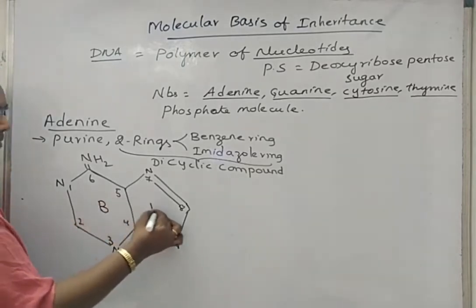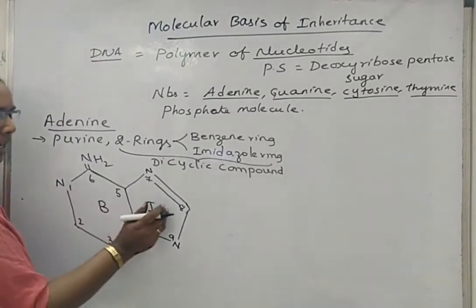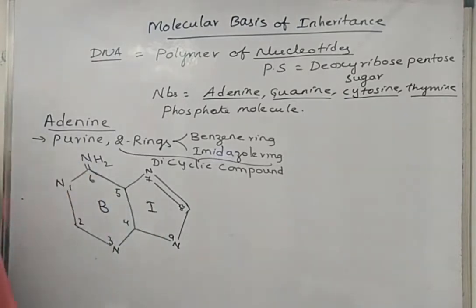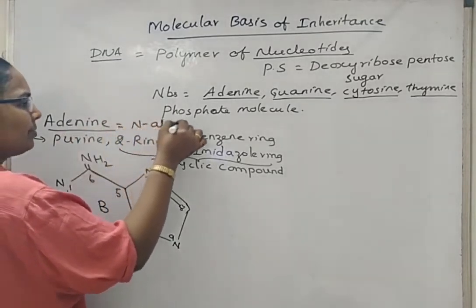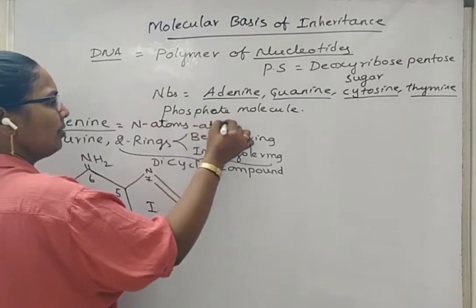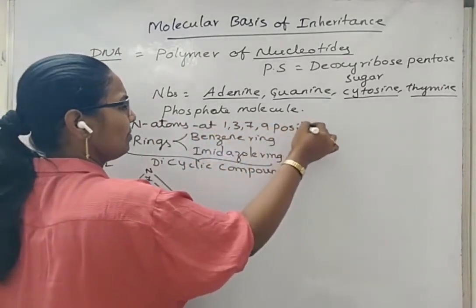If this is the benzene and imidazole ring, the ratio of nitrogen atoms is 1:1 or 2:2. So in the benzene ring 2 and imidazole ring 2. So adenine is considered to have nitrogen atoms at 1, 3, 7, 9 positions.